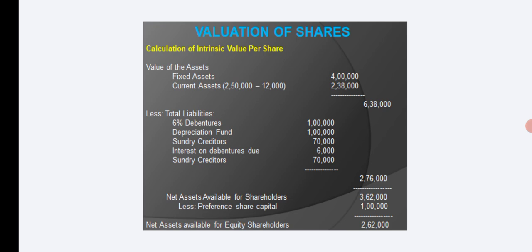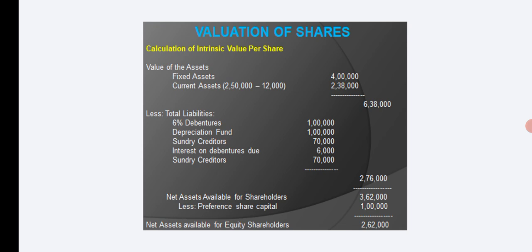Now we are deducting the preference shareholders amount from the total amount. Rupees 1 lakh will be deducted from 3,62,000. Balance 2,62,000 is net assets available only to the equity shareholders. That is the final amount. That final amount is divided by number of equity shares.